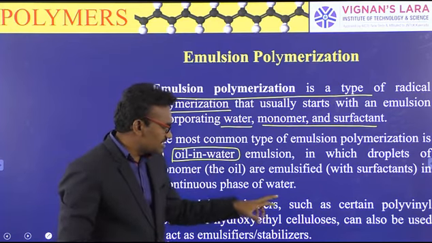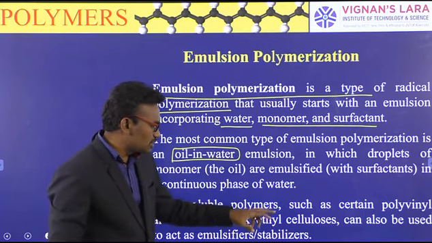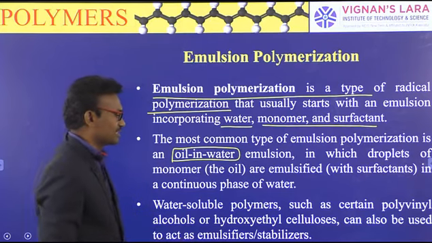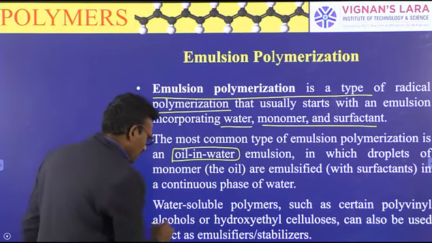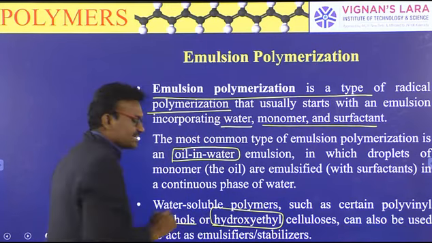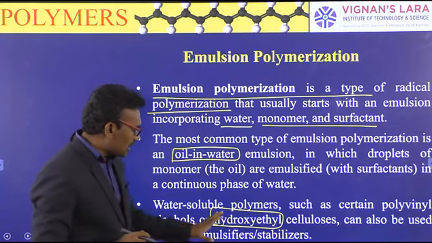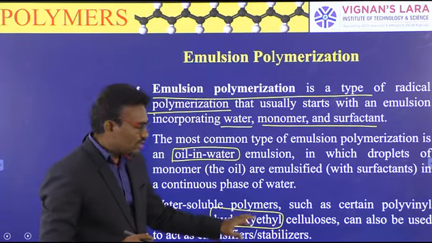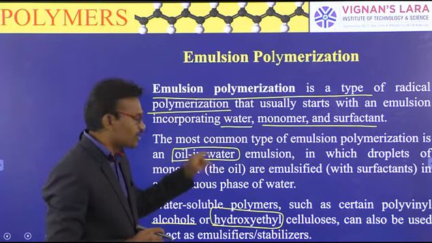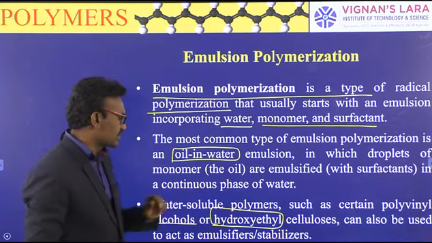Water-soluble polymers such as certain polyvinyl alcohols or hydroxyethyl cellulose can also be used as emulsifiers or stabilizers. By use of these, the oil is emulsified in water.